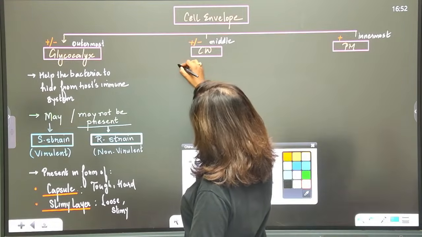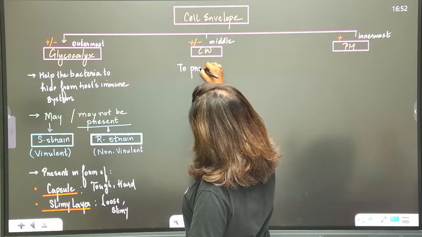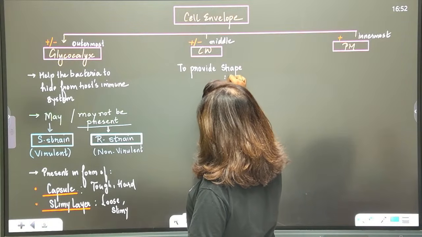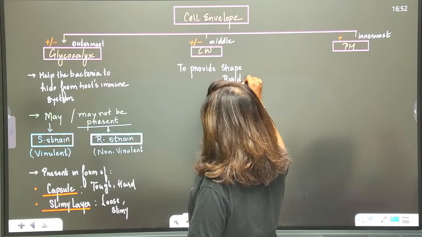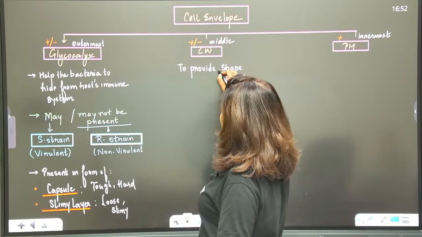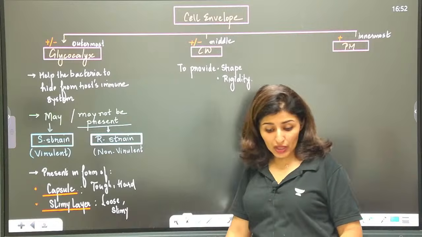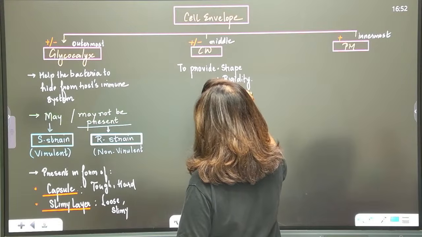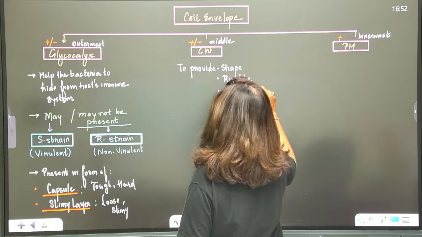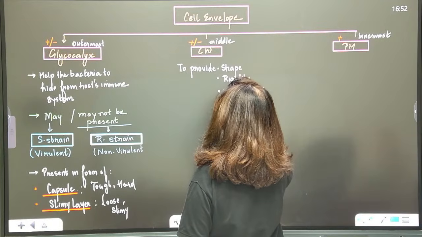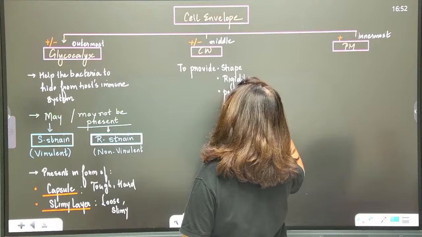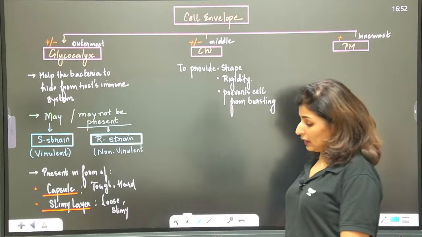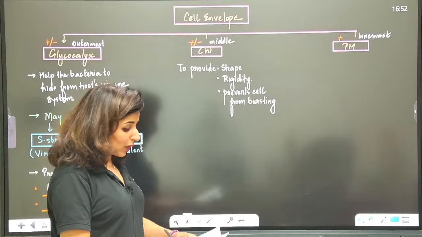The function of the cell wall is to provide shape, rigidity, and it prevents the cell from bursting. Are these points clear to everyone? Done? Then, what is it made up of?